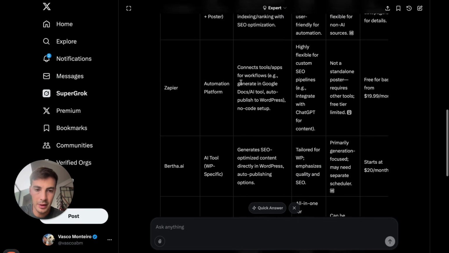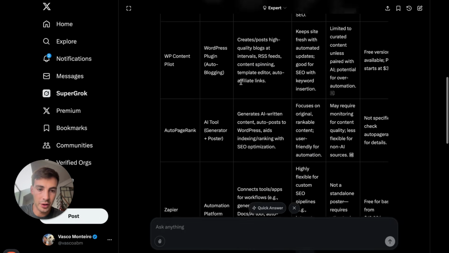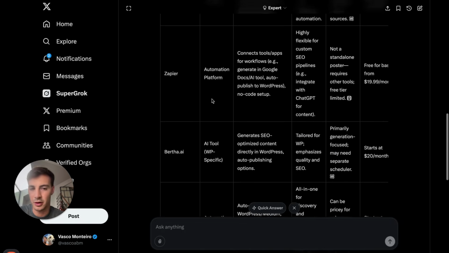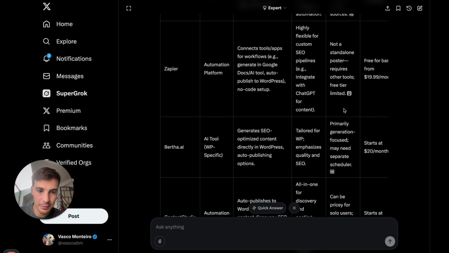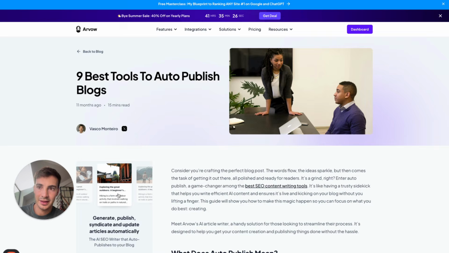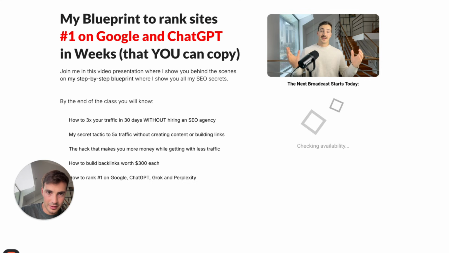Gave me a couple of them. You'll see that even when it's cited a competitor of ours, for example, let's see here, Zapier is not really a competitor, but right here, you see that the source is us. This is a blog post on my site. If I open this up right here, this is us, Arvow, talking about the competitor, okay?